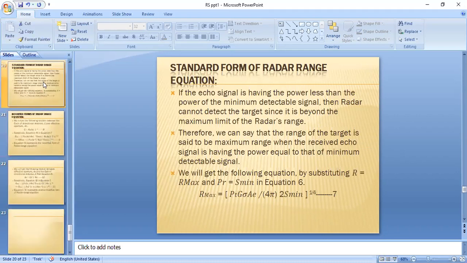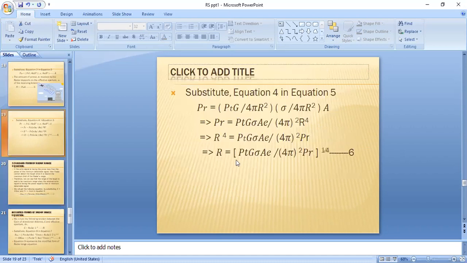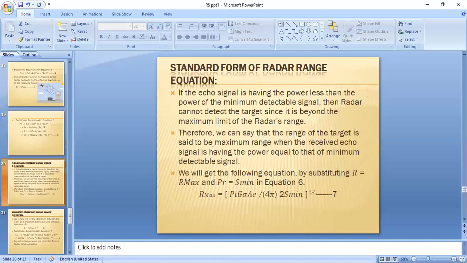So next, we can also simplify this equation in terms of S minimum, that is, the minimum detectable signal. If the echo signal power is less than the minimum detectable signal power, then the radar cannot detect the target, since it is beyond the maximum range of the radar.